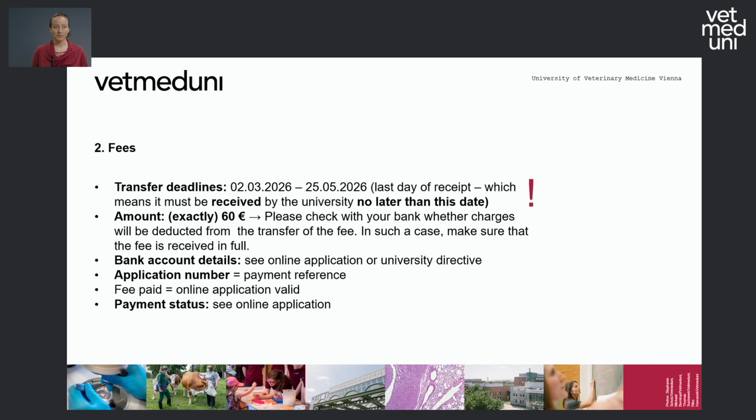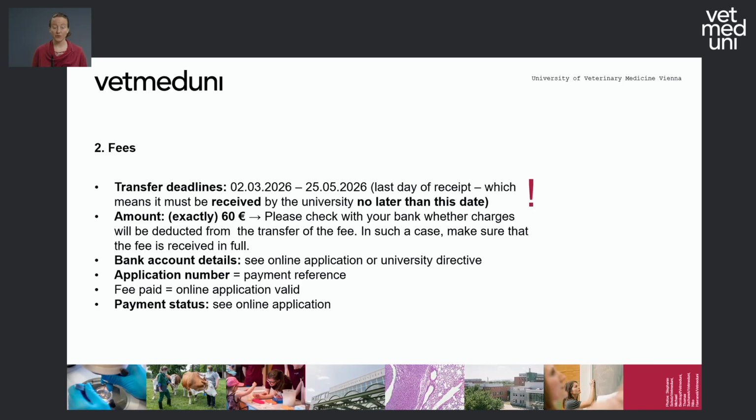The second step is the application fee. You need to transfer this between March 2nd and May 25th. Please be aware, the fee must be on the university account no later than May 25th. If it arrives on May 26th, your online application is not valid. Also, please check with your bank prior to transferring if there is any transfer fee or charges, because the amount needs to be exactly 60 euros, not more and not less, okay?